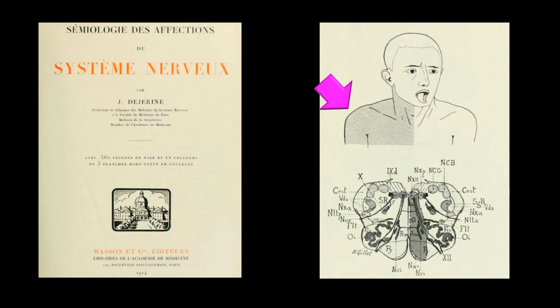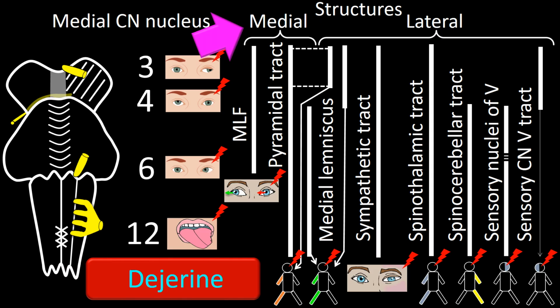In addition, the illustration showed shading on the side of the body opposite to the site of the tongue deviation, implying contralateral hemiparesis and impaired proprioception and vibration sense. Dejerin syndrome involves the medial medullary region as mapped by the red area. Thus, it affects cranial nerve 12, the pyramidal tract, and the medial lemniscus.